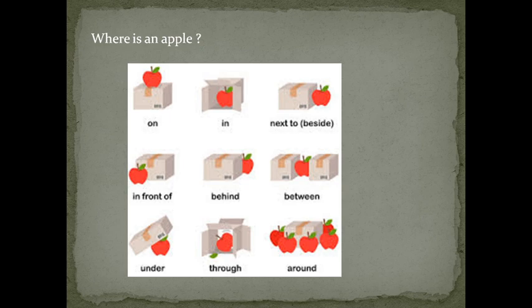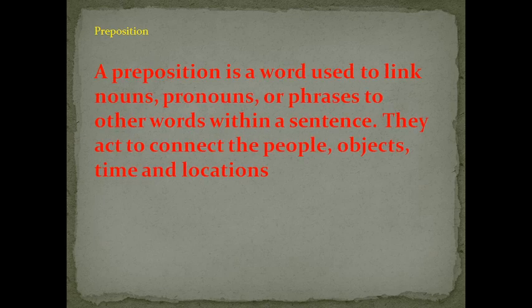So it shows the place wherever the apple is. So what are these words called? Either it is on, in, next to, in front of, behind, between, under, through, around. These are called prepositions. So what is a preposition?